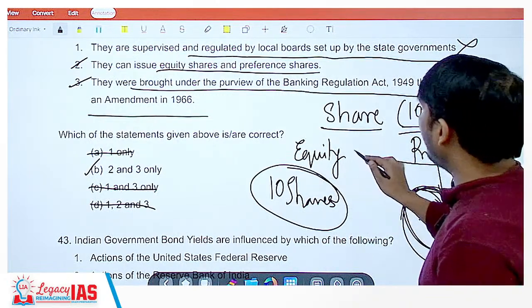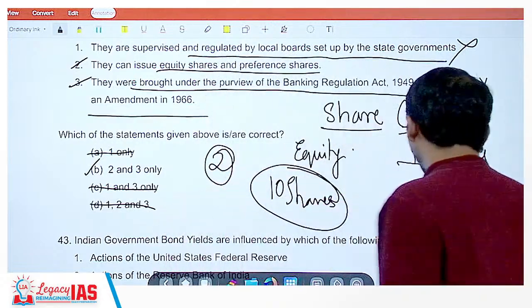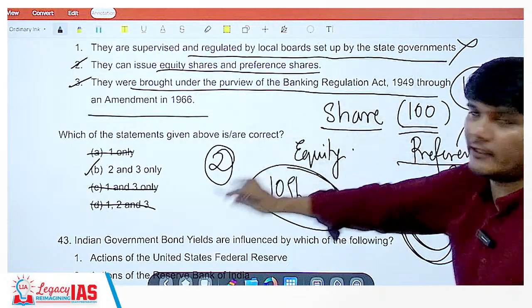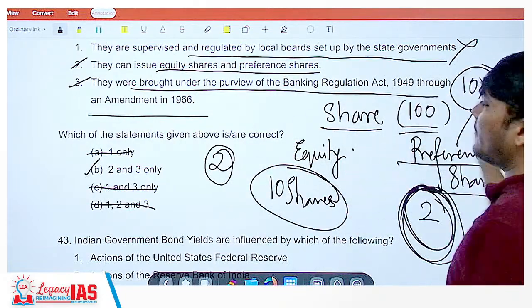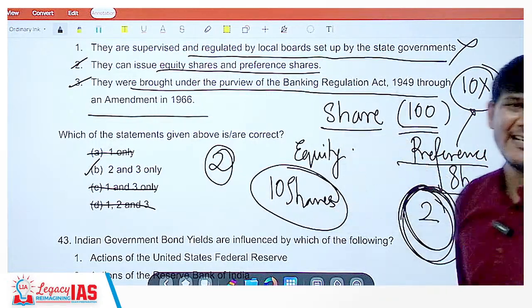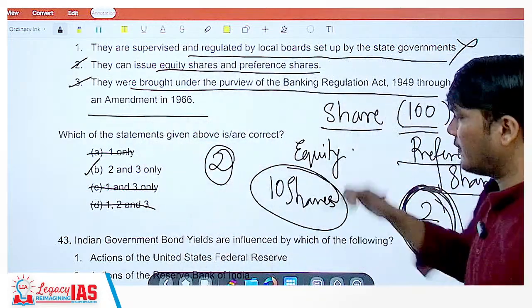more than any equity share. If you would have 2 equity shares and you would have 2 preference shares, the preference shares would be 10 times more powerful than 2 equity shares. Voting rights would be 10 times more powerful. So you can have this kind of arrangement as well, wherein there are equity shares as well as preference shares.